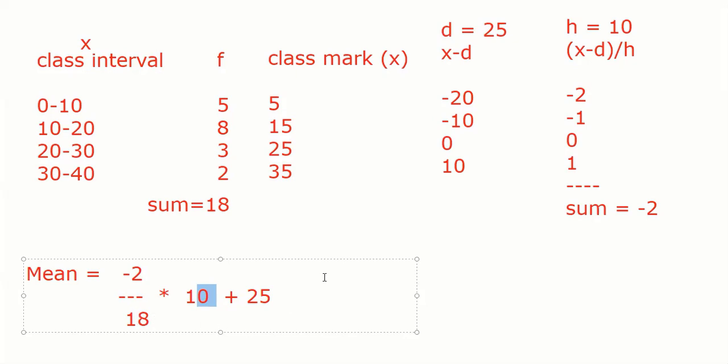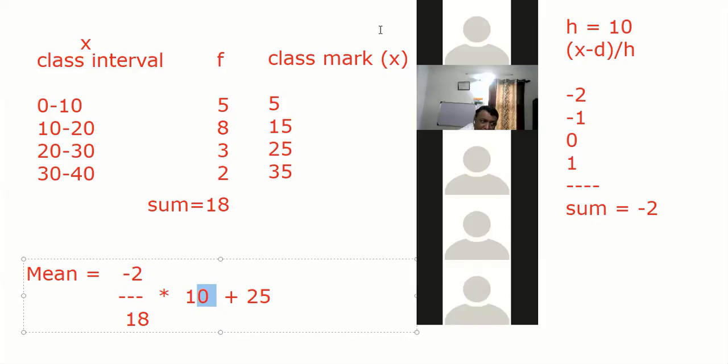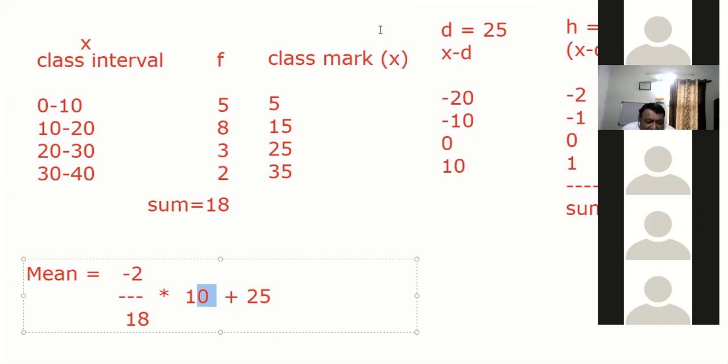Tell me, your book will have all this method, deviation method, step deviation method, लेकिन कुछ बड़ी बात नहीं है. It's all about to make your numbers easy. That is what the mean. Mean is sum of all the items divided by frequency or number of items. Please ask me any question.